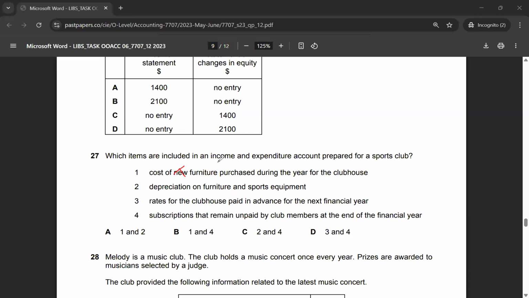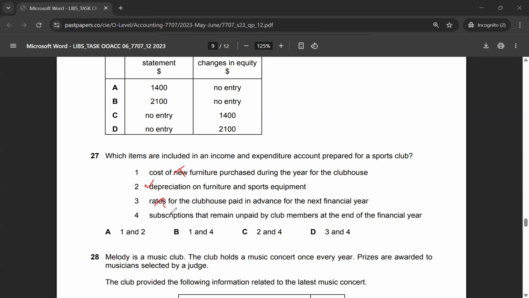A sports club is a non-government organization, an NGO, so that's why they call it an income and expenditure account. But equivalently speaking, it's talking about an income statement, right? So depreciation, of course, it's going to be there. That's an expense. Rates, this is going to be on the balance sheet type of statement, the statement of financial position.